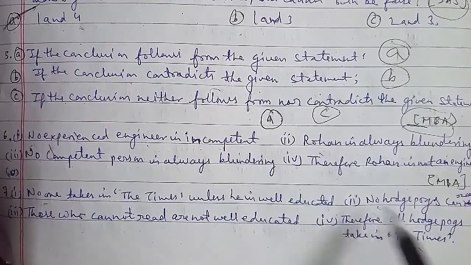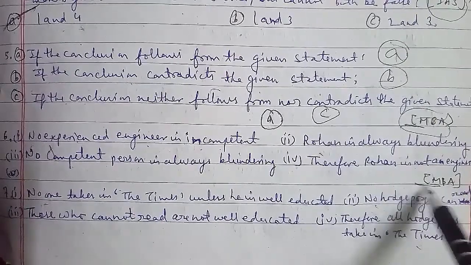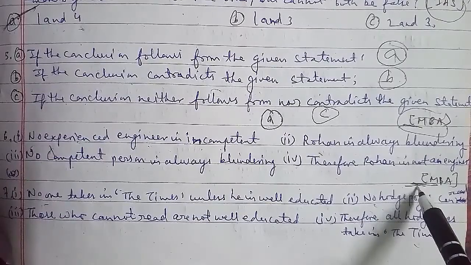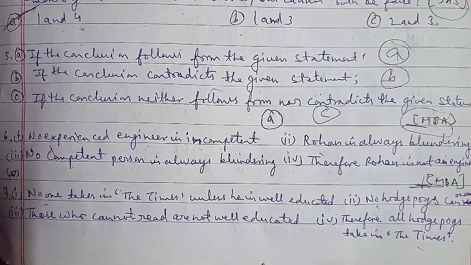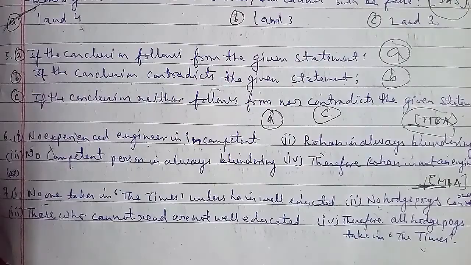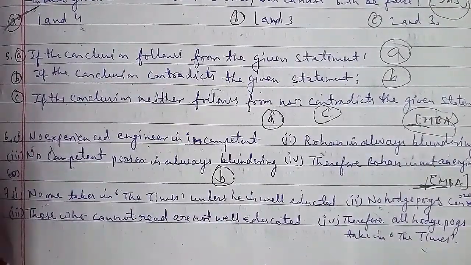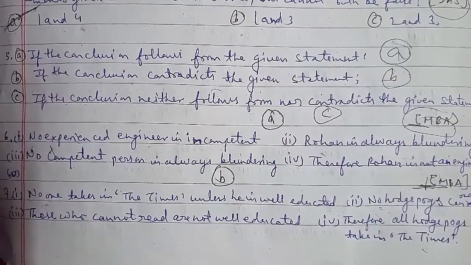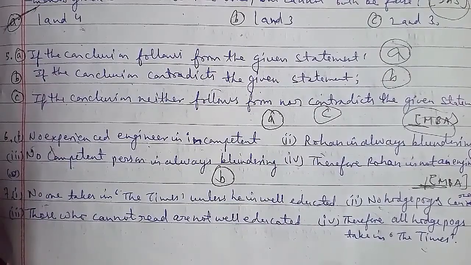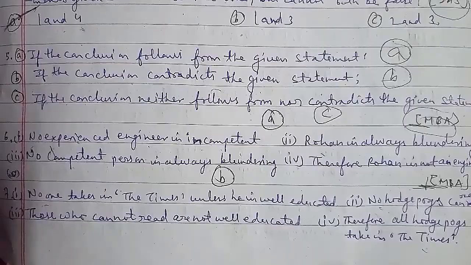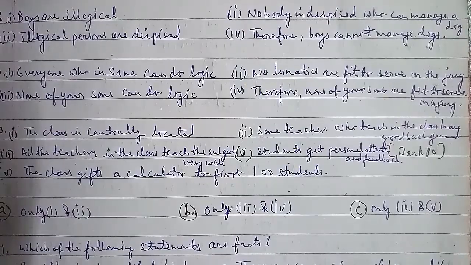The eighth question of the session: the first is babies are illogical. The second is nobody is despised who can manage a crocodile. The third is illogical persons are despised. The fourth is therefore babies cannot manage crocodiles. In reference to it, the conclusion follows from the statements, so we'll go ahead with option A as the right answer for this question.